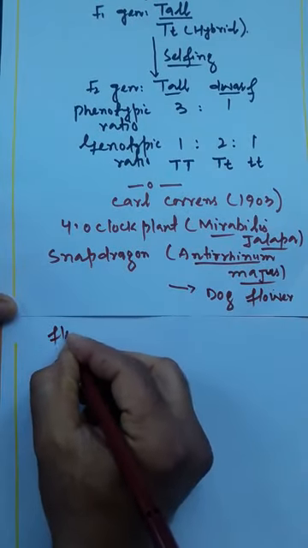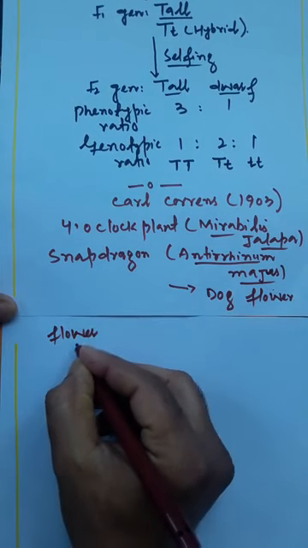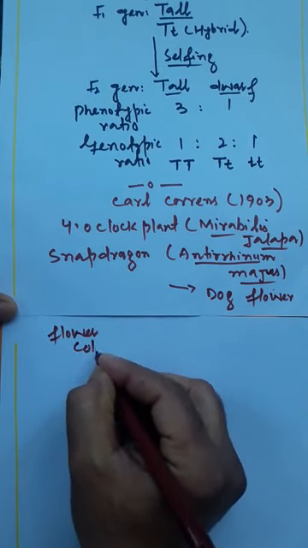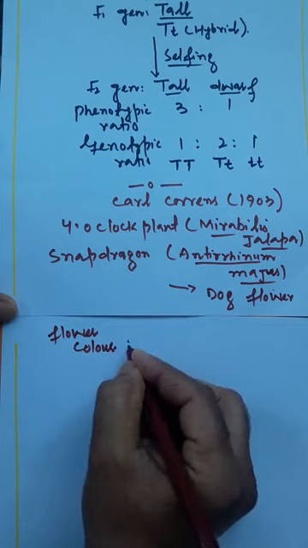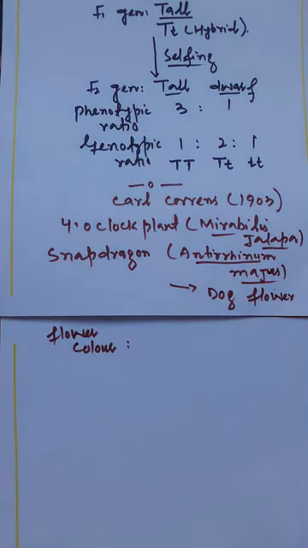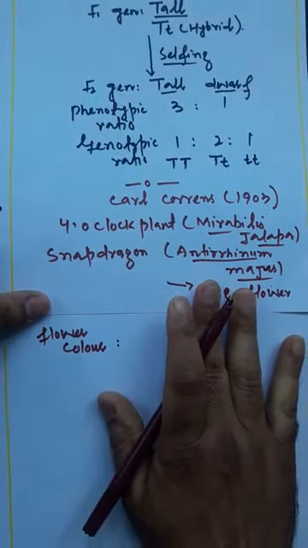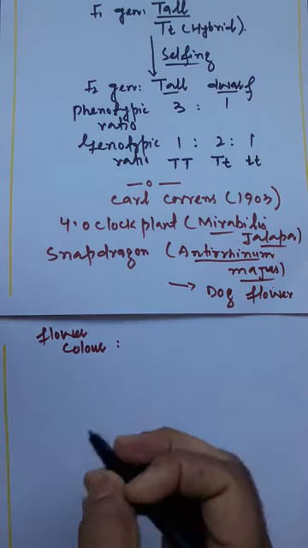For the character flower color, you know that the color of flowers is due to the color of petals. Whatever color of petals a flower has is considered the flower color. And for this character he performed a monohybrid cross.